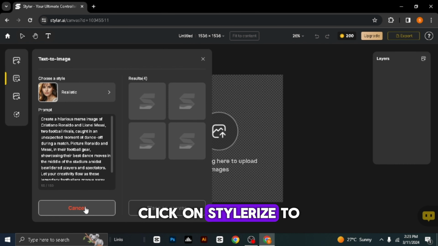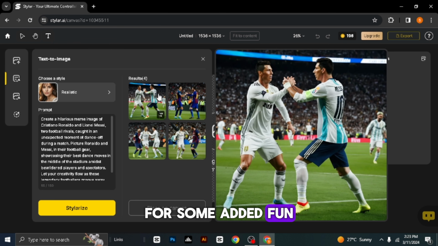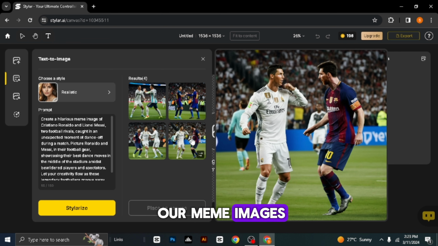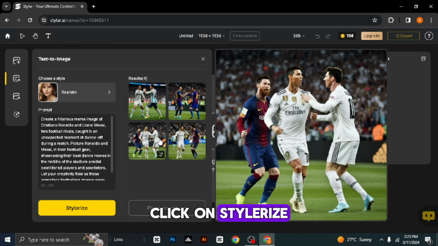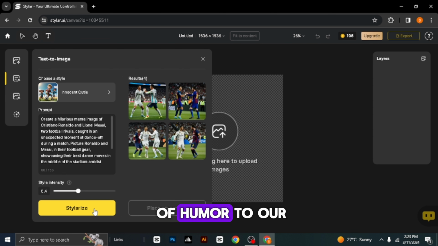Click on Stylize to apply the realistic style. For some added fun, let's choose Innocent Cutie as another style for our meme images. Click on Stylize once again to apply the Innocent Cutie style and add a touch of humor to our meme images.